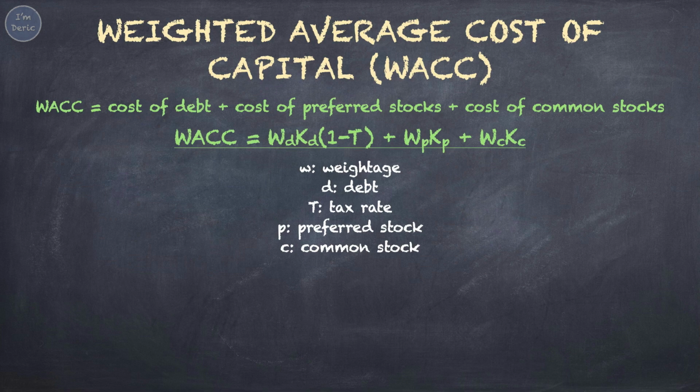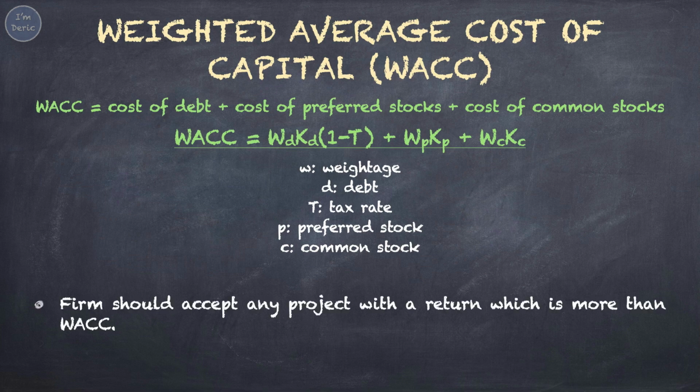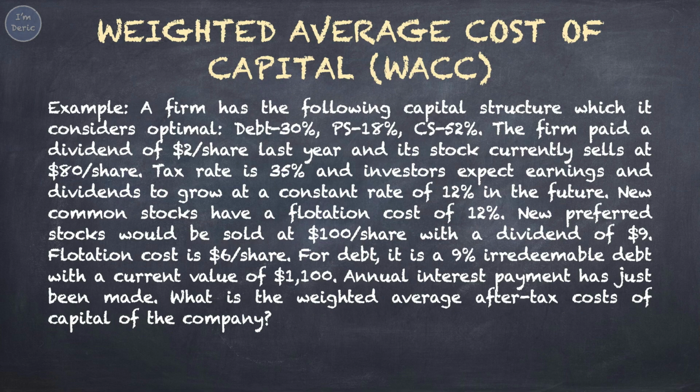WACC equals cost of debt plus cost of preferred stock plus cost of common stock. W is weightage, D is debt, T is tax rate, P is preferred stock, and C is common stock. As a basic principle, a firm should accept any project with a return which is more than WACC. In other words, the minimum return for a project must be at least equal to the WACC. The following is an example to show you how to calculate the WACC.